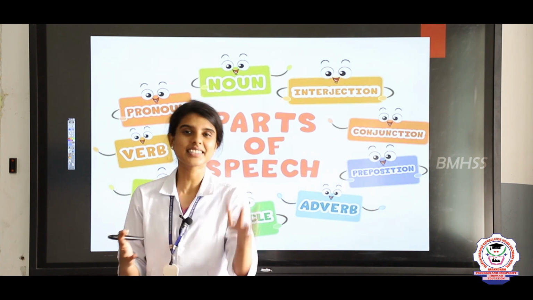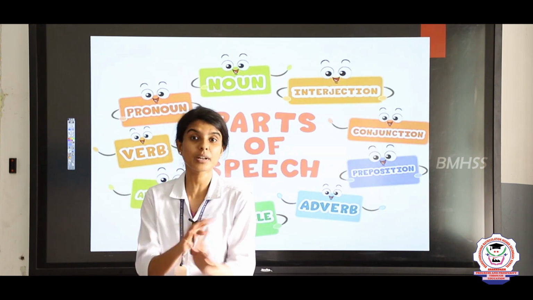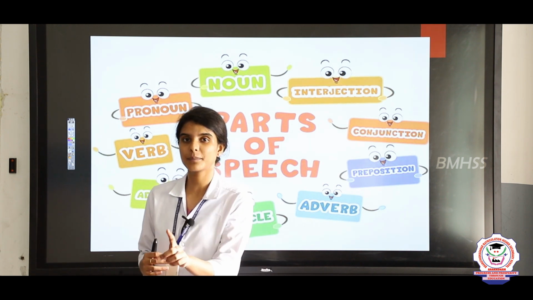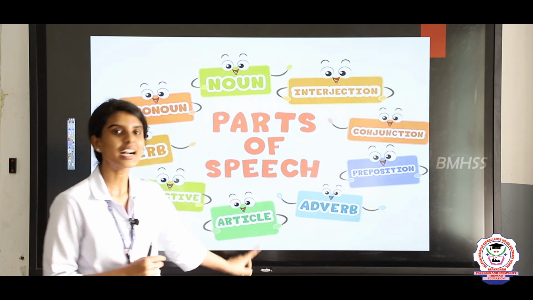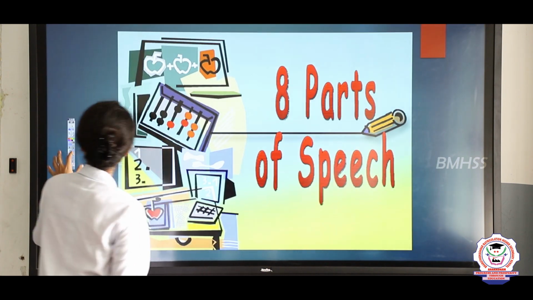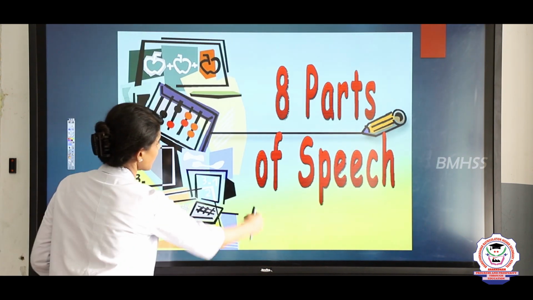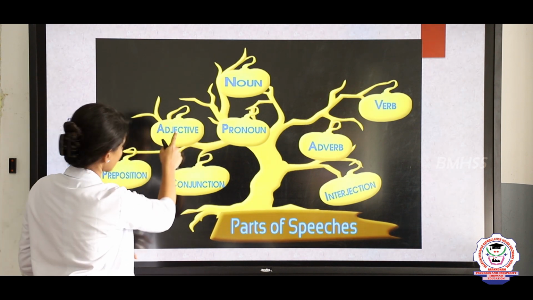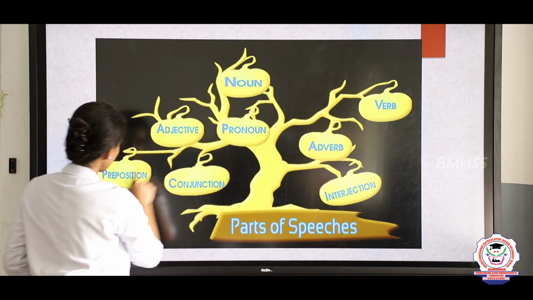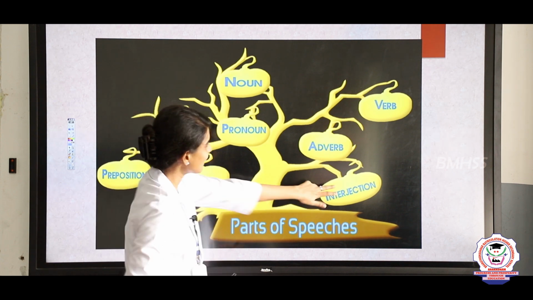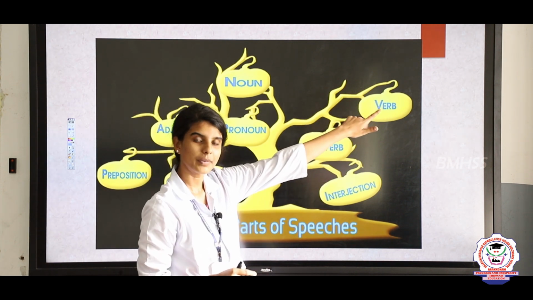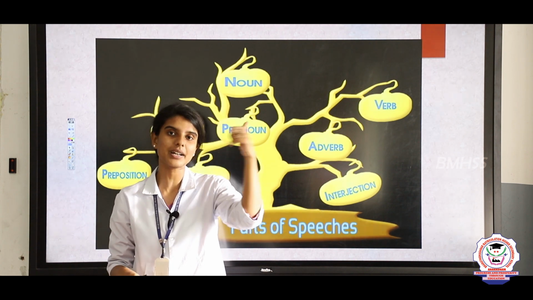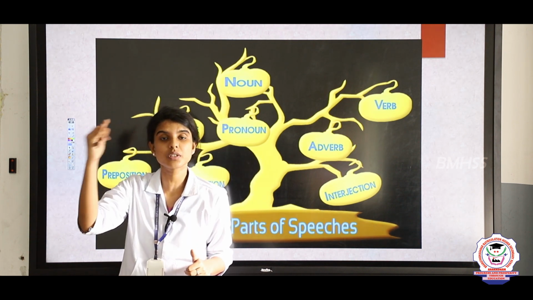Traditionally there are 8 parts of speech that are followed all over the country, but they have included one more part of speech, that is articles. Yes, the 8 parts of speech are noun, pronoun, adjective, adverb, preposition, conjunction, interjection and verb. So these are the 8 parts of speech, that is noun, pronoun, adjective, verb, adverb, preposition, conjunction and interjection.